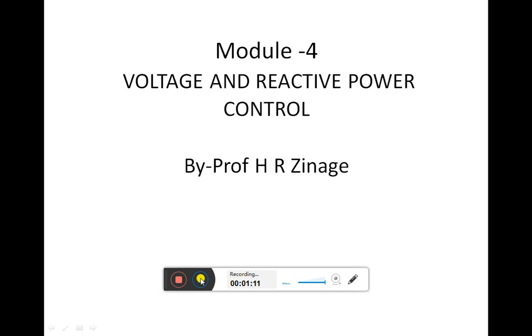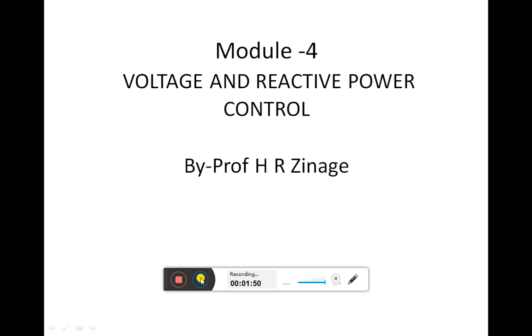If the rated voltage is not maintained in the power system, it will lead to maloperation of various devices and instability of the system. So in order to maintain our power system in a stable condition and to ensure proper operation, we need to maintain the voltage as per the rated value, and this voltage can be controlled by controlling the reactive power flow in the power system. So this was what we discussed in our previous class.